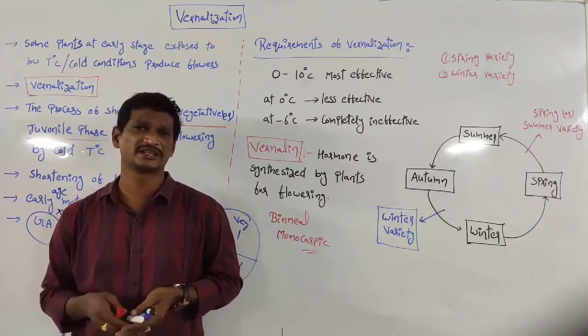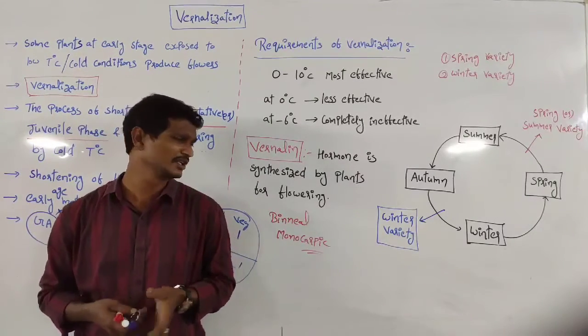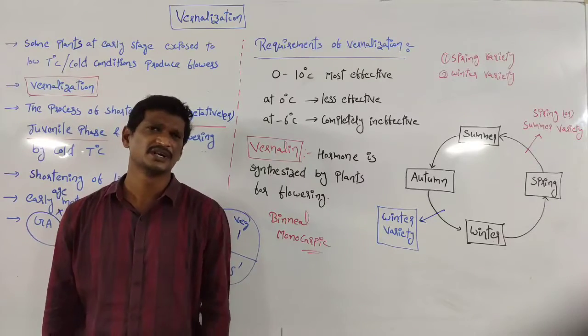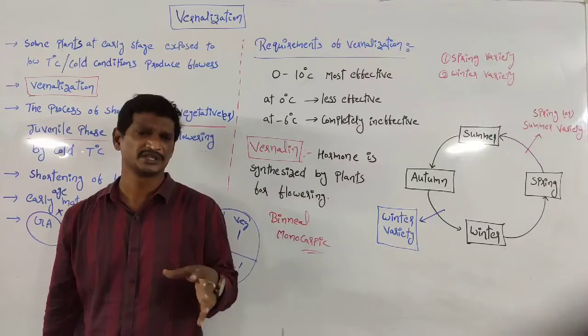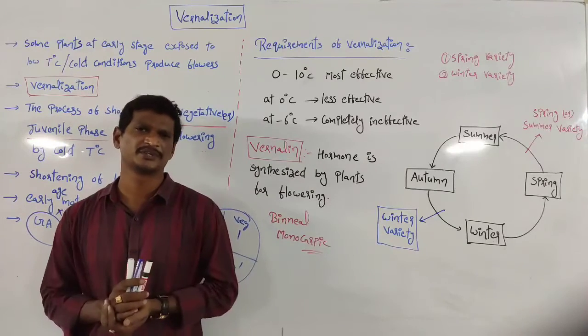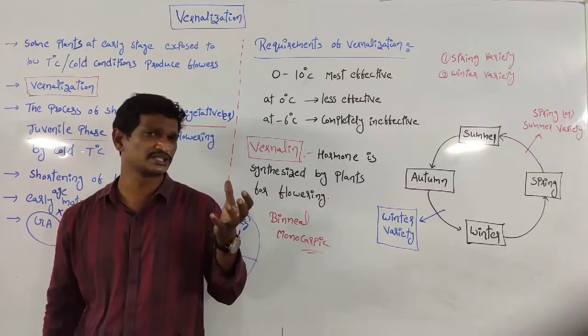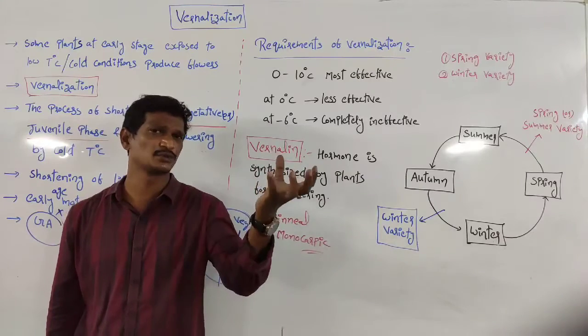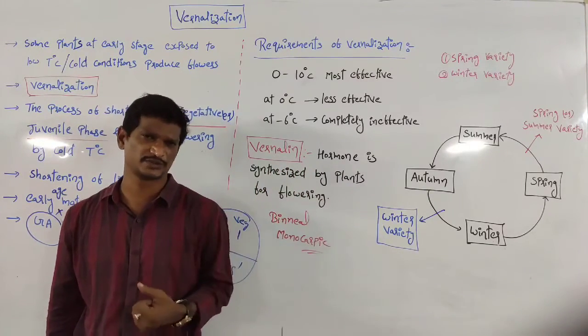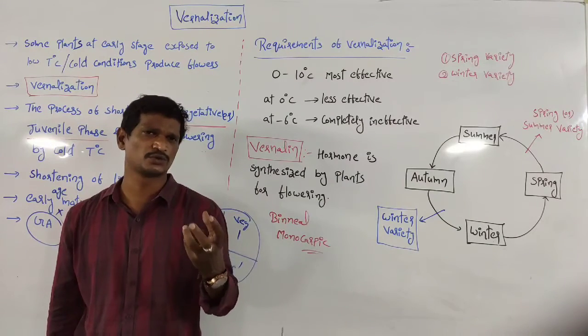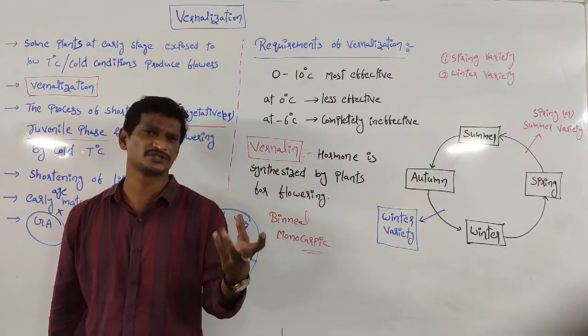Sugar beet and cabbage are biennial plants. In the very first year, the vegetative parts are developed. In the second year, the plants are exposed to the cold condition, then flower production takes place.